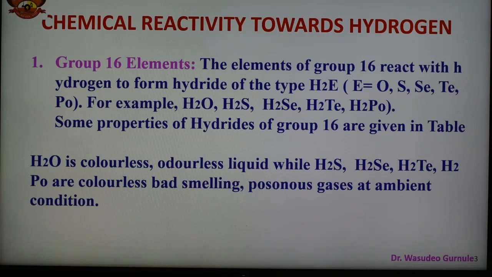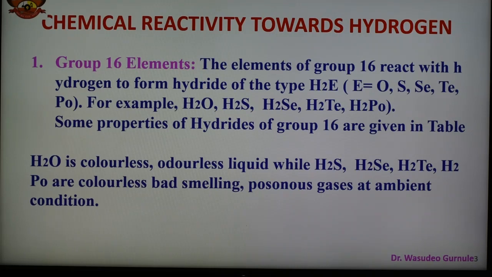Some important compounds of this group are the hydrides. So we can say that in case of hydrides of this group, these elements form volatile hydrides like H2O, H2S, H2Se, H2Te and H2Po. So these are the different types of hydrides. Water is prepared by burning hydrogen in oxygen, while other hydrides may be obtained by action of acid on metal sulfide, selenide, telluride, like that. So here there are important characteristics of these hydrides of group number 16.